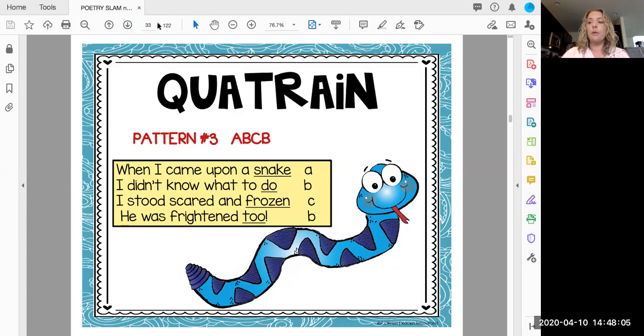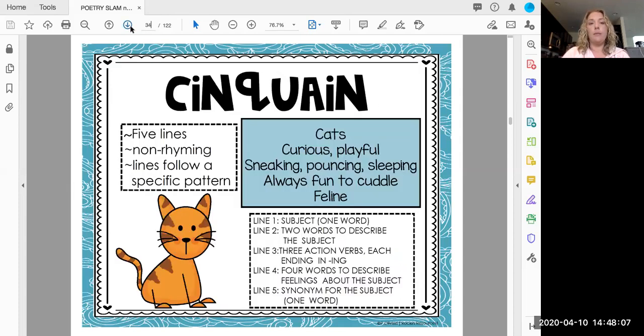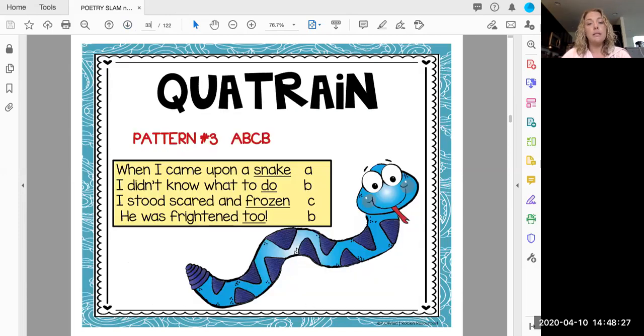And then the next one we're going to come up with is a cinquain. A cinquain has 5 lines. It's non-rhyming, and lines follow a specific pattern. So for example: cats, curious, playful, sneaking, pouncing, sleeping, always fun to cuddle, feline. So if you look down at the bottom, it gives you an example of how it works.